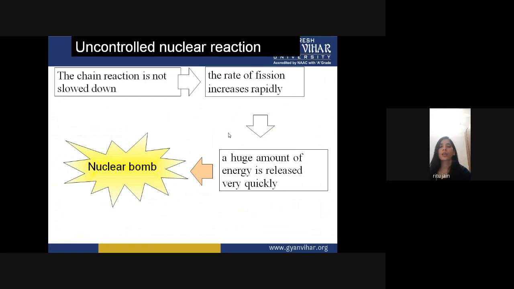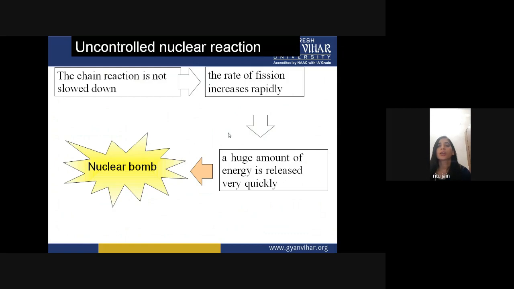So we already know about the nuclear bomb, which was thrown on Japan in the Second World War. That was an uncontrolled nuclear reaction. In an uncontrolled nuclear reaction, you can't control the chain reaction, and you can't slow it down.